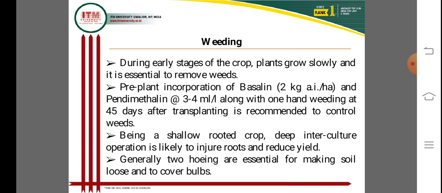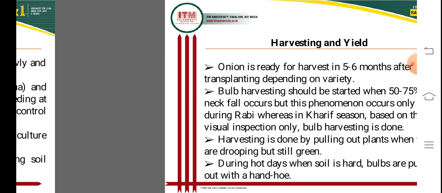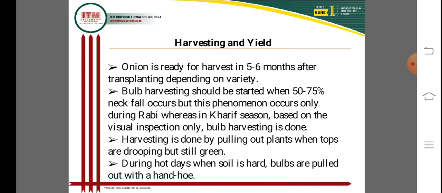Generally two hoeings are essential for loosening the soil and covering the bulb of the crop. It is very important for the crop to be free from nutrient competition from weeds for healthy growth and development of plants. Timely weeding, manual or with weedicides, can be used to prevent weed growth.